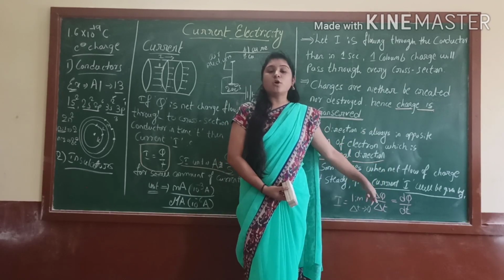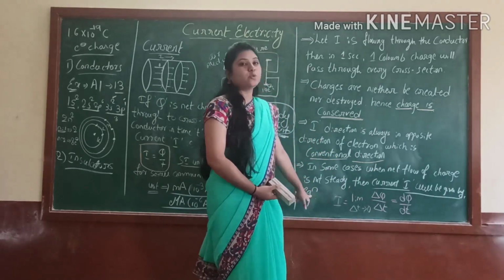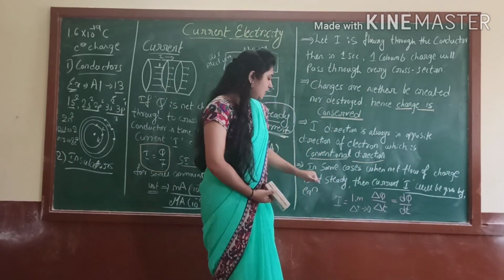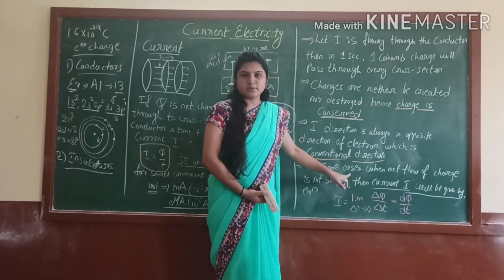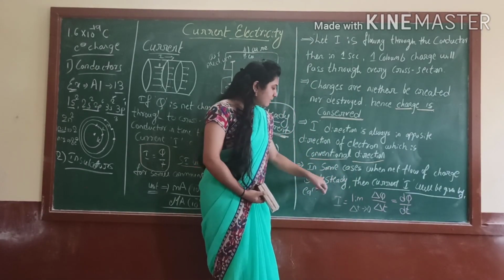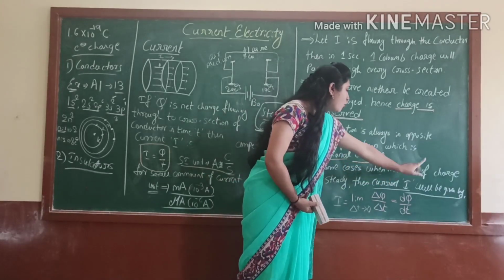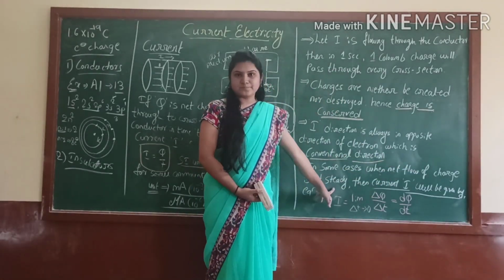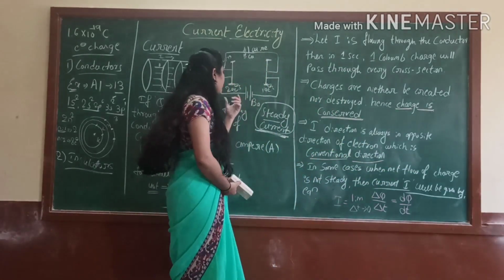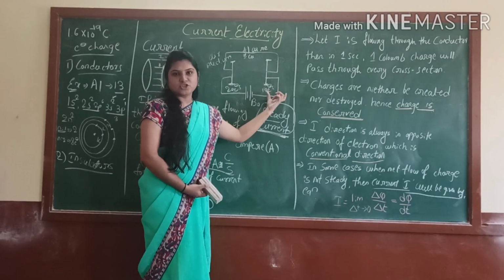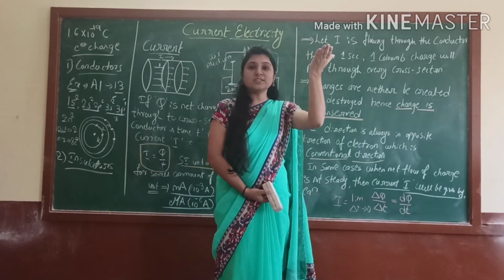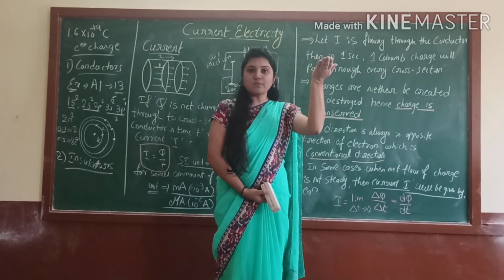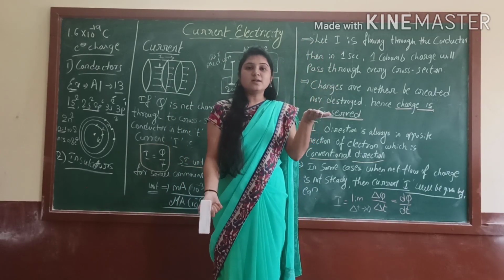Then what do we have to do? We have to consider one more equation here. Take lightning as the example. In some cases, the net flow of charge is not steady. In the cloud, a larger amount of charge is present, but at the time of lightning there are no charges at the earth's surface.